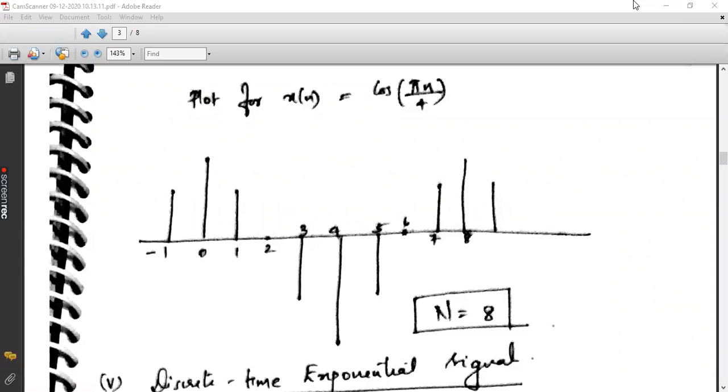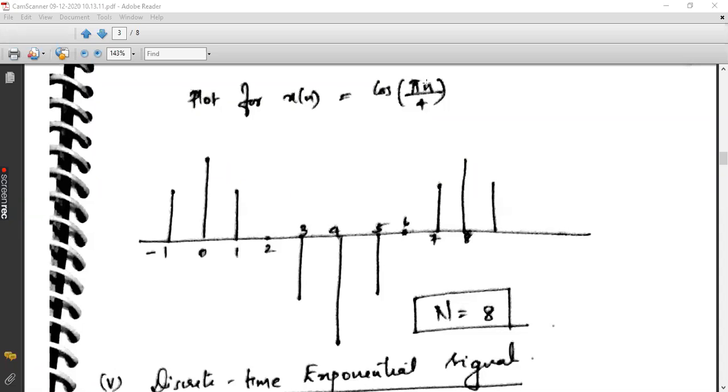Yes, because of the phase shift, the signal is now starting from -1 and not from 0. So if it is a pure sinusoidal waveform, then it could have started from 0 itself. But since here we are plotting a cosine waveform, it should start with a phase shift. So it is an advanced signal. So it should come before the time 0. So that is why I have plotted from -1. So the amplitude goes on increasing, and after 0 it is again decreasing, by substituting appropriate values here.